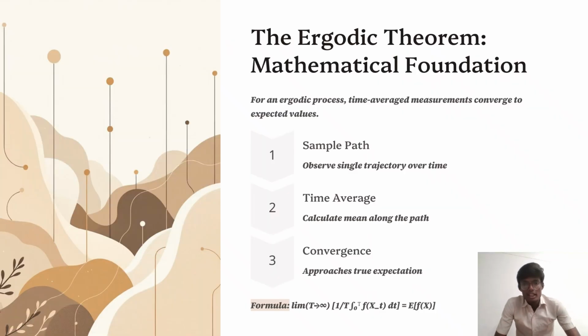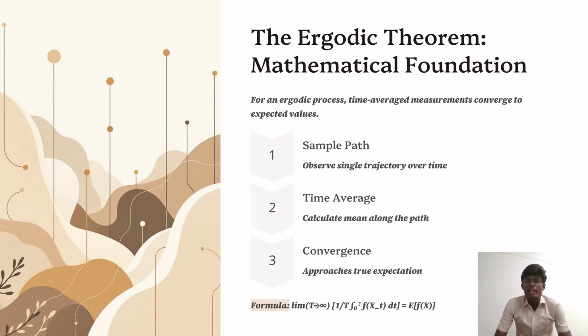Next, the ergodic theorem. This is the mathematical foundation for an ergodic process. The time average of a measurement converges to the expected value, in three parts: sample path, time average, and convergence. First, sample path: observe a single trajectory over time. Time average: calculate the mean along the path. Convergence: it approaches the true expectation.